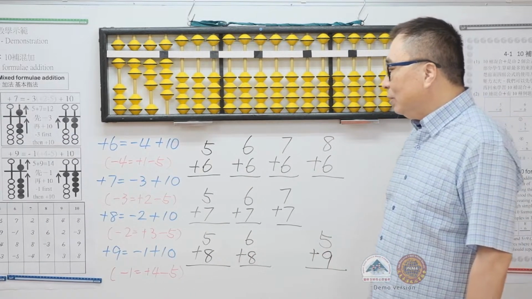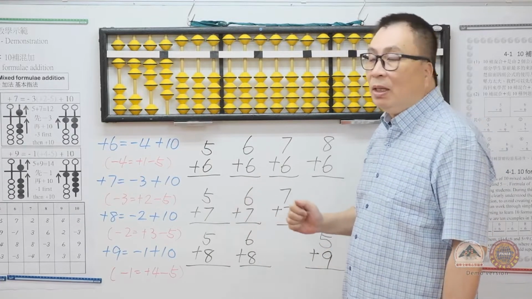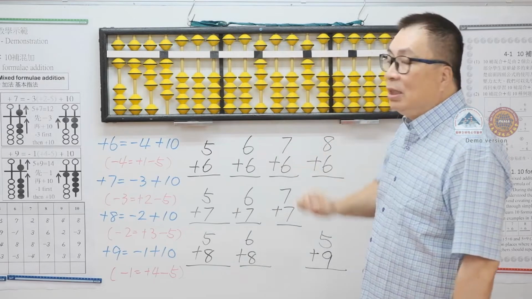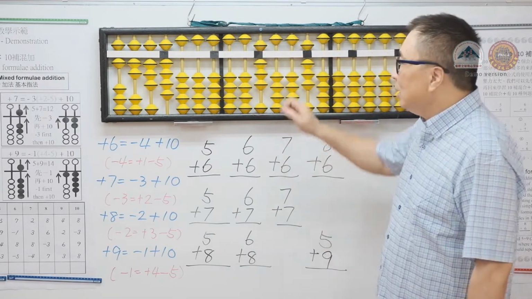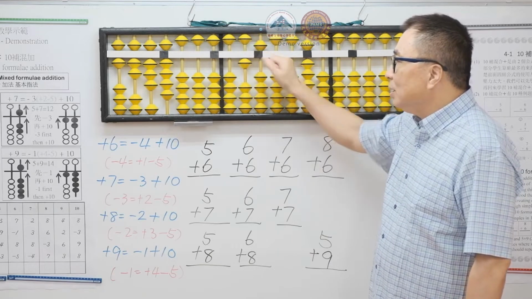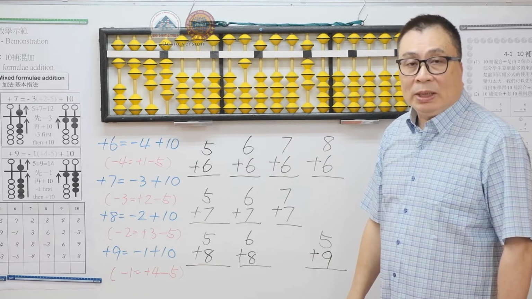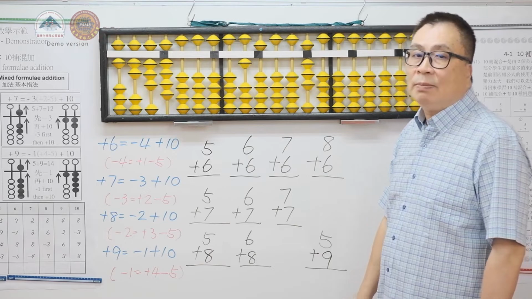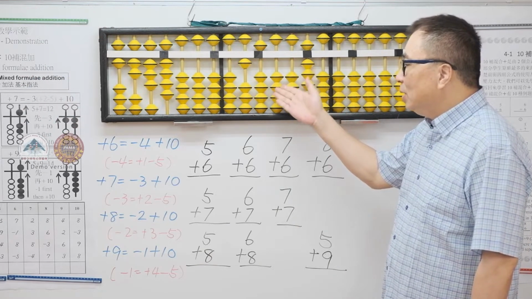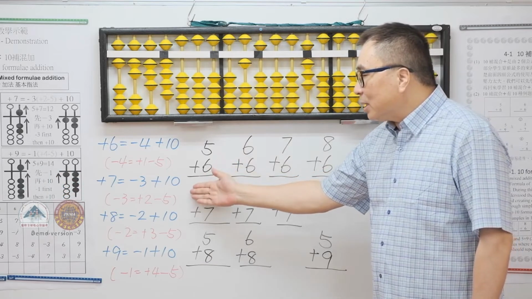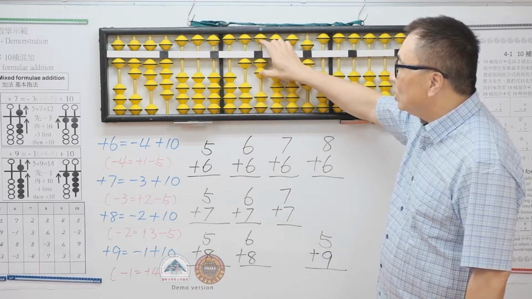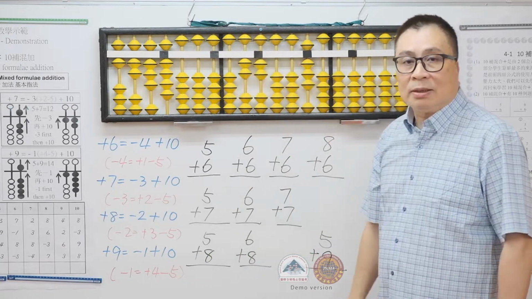Let us look at example plus 7. We have 8 and we want to plus 7. Plus 7 equals minus 3 plus 10. We can minus 3 directly here, which is the original tens complement addition. However, if we want to plus another 7, we don't have 3 to minus this time. Hence, we will use plus 2 minus 5 plus 10 for this situation, and the answer is 22.